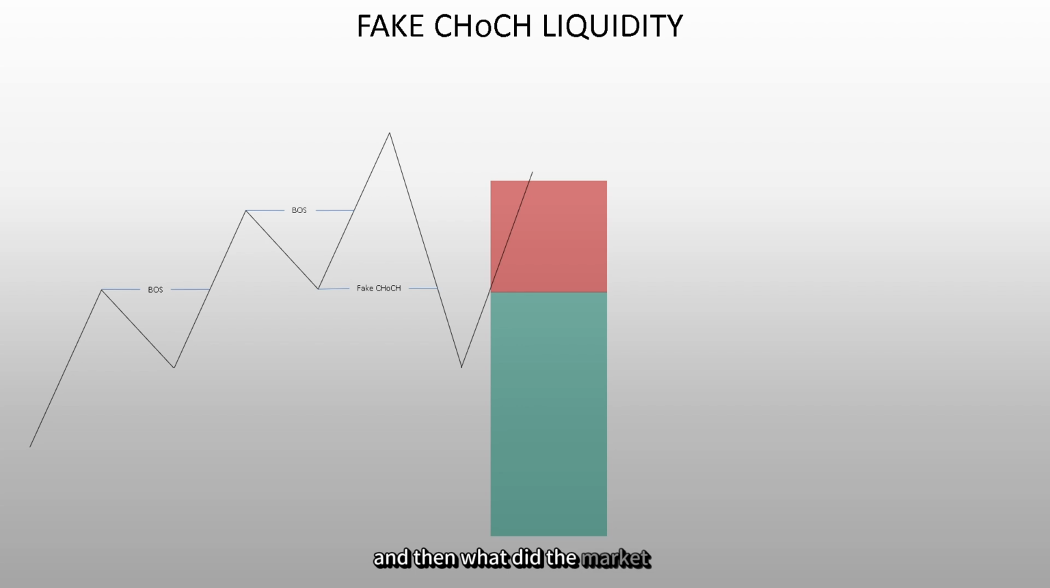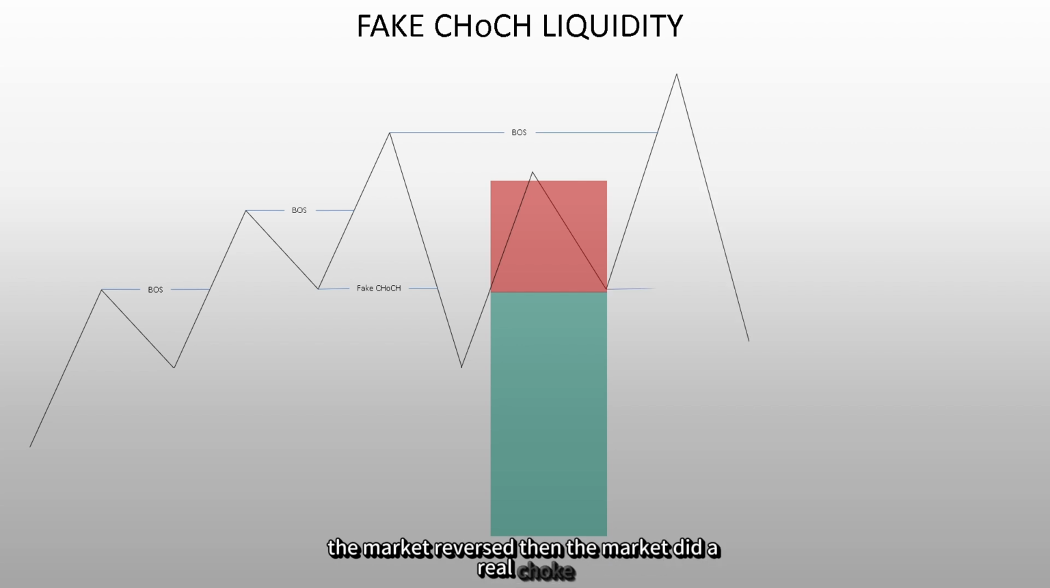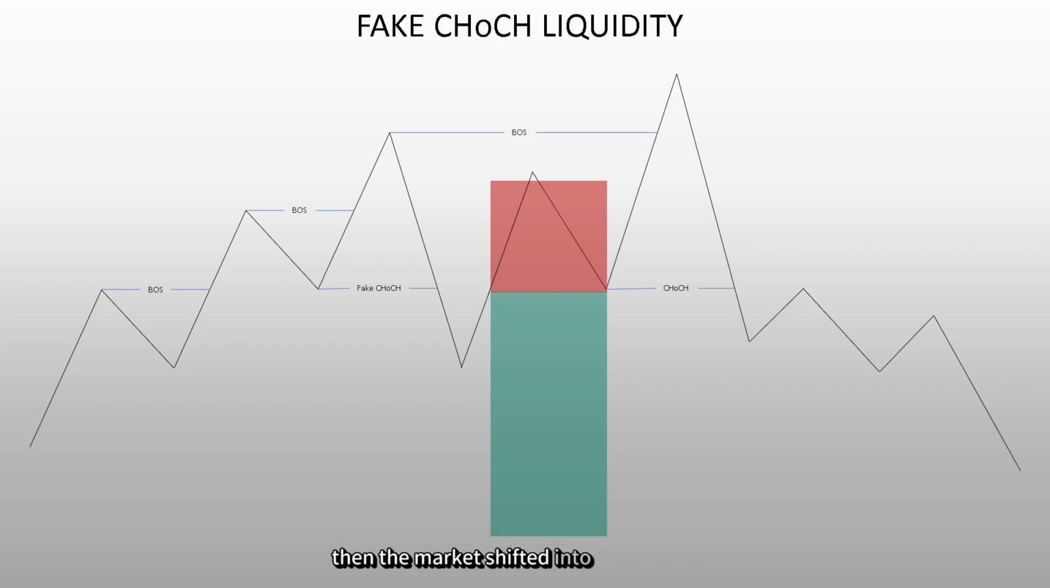And then what did the market do? The market again did a BOS, break of structure. By giving them a big loss, the market reversed. Then the market did a real choke, change of character, a real market structure shift. Then the market shifted into a downtrend. In the upcoming videos, we will learn how to recognize a fake choke.